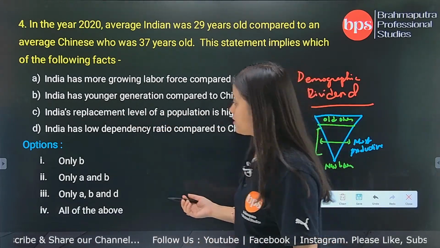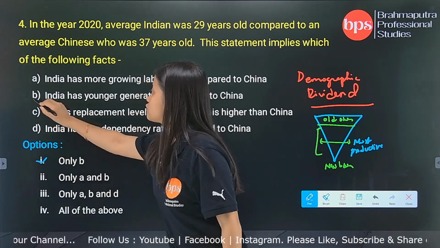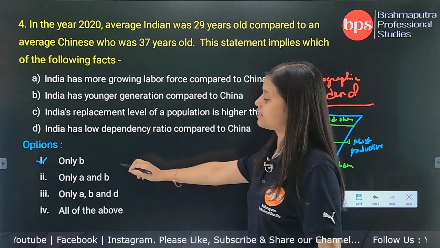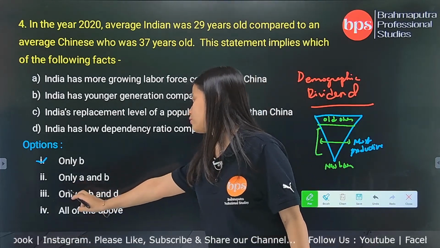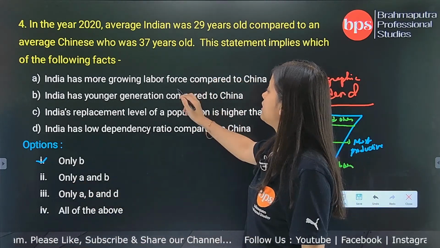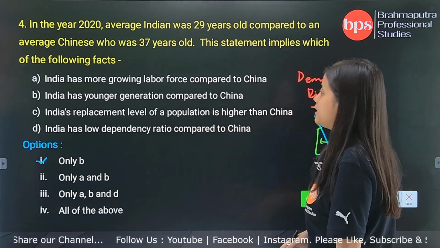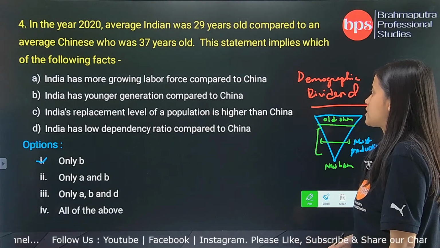Is it true? Yes, definitely it is true. So option B is true. Okay, next option is saying, let's check all the options, then saying only A and B. We have seen that B is okay. Now let's check option number A. India has more growing labor force compared to China.